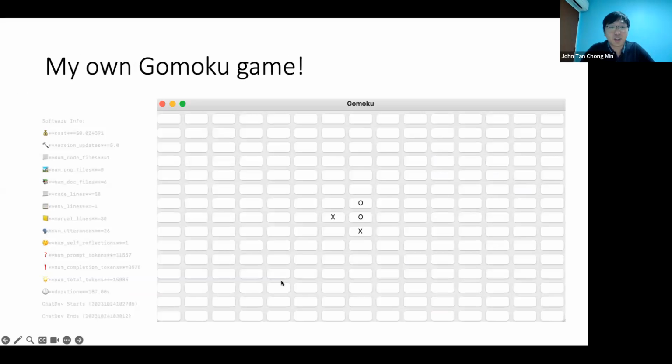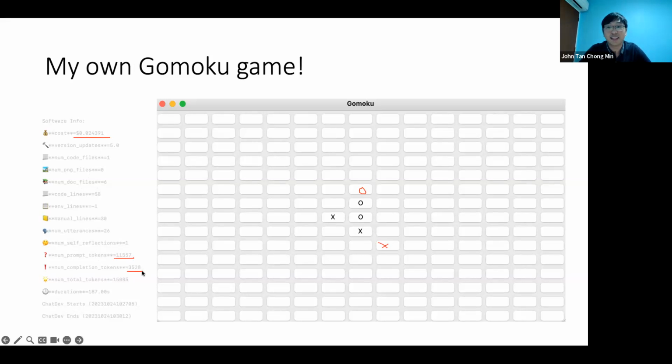All right, so this is how the ChatDev Gomoku game looks. I didn't use the image, but right now you can just click on the board and one circle will appear. This is a five in a row game. You can see it costs about 24 cents. The number of prompt tokens is 11557, and the number of completion tokens is 3528.